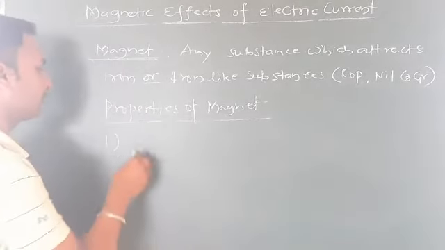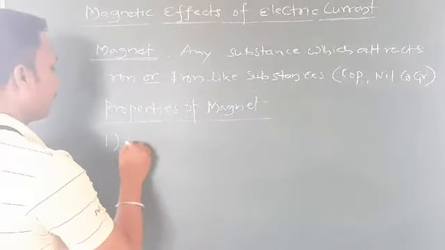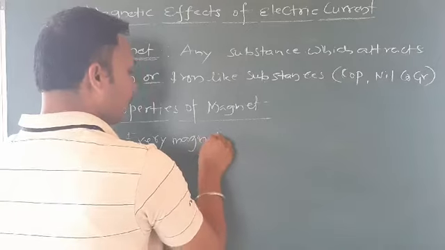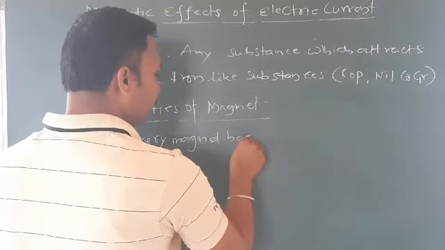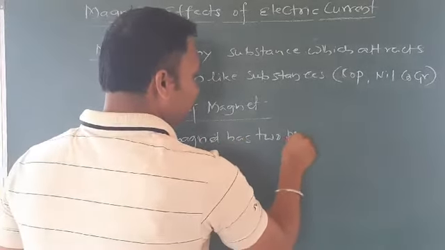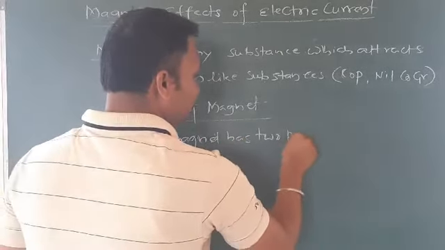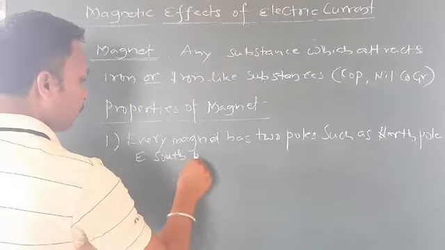Every magnet has two poles, such as north pole and south pole.